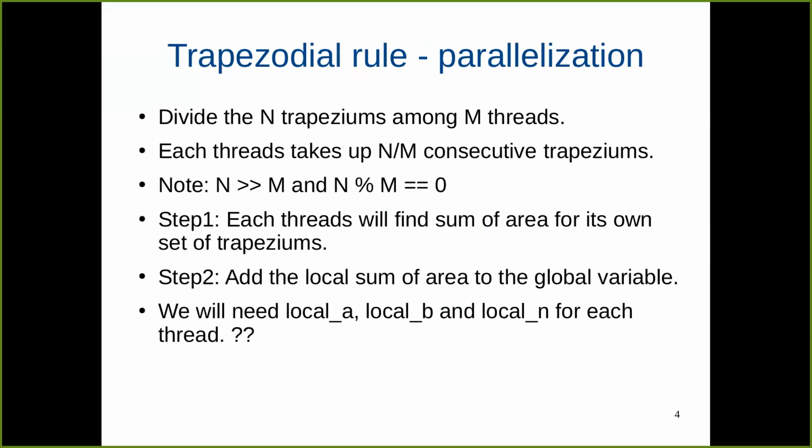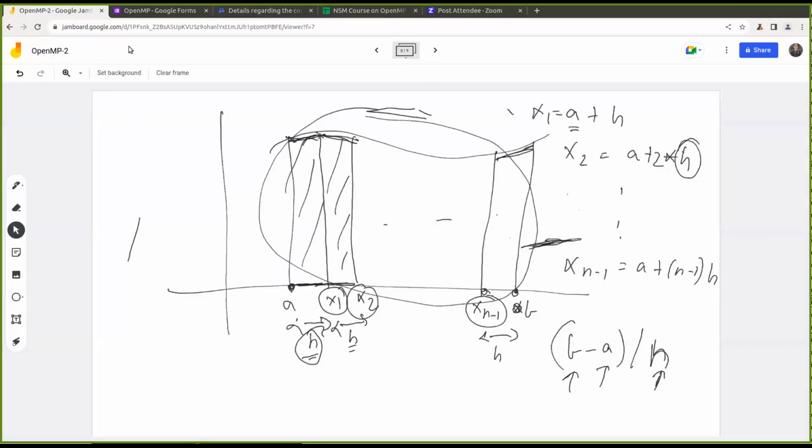Let me share the whiteboard instead. What we'll essentially do here is divide the n trapeziums that we have among m threads for parallelization.